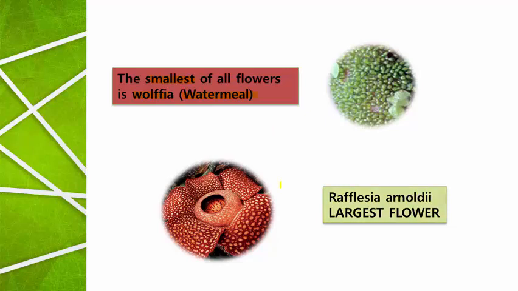And the largest flower is Rafflesia arnoldii. This is the largest flower. It gives off a foul smell, just like rotting meat. It attracts insects, and this is to fulfill its requirement of nitrogen. Growing in the rainforests of Indonesia, the largest flower is Rafflesia arnoldii and the smallest flower is Wolffia. Both of them are angiosperms because they are producing flowers.